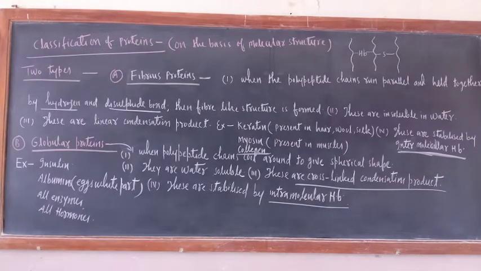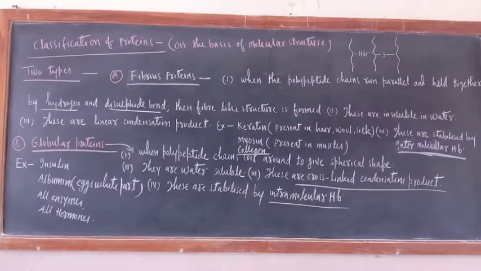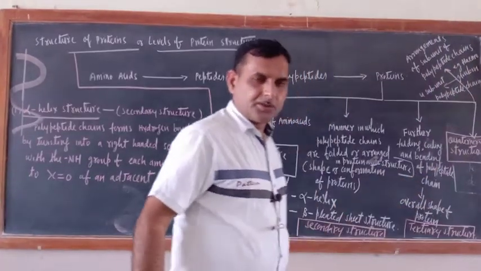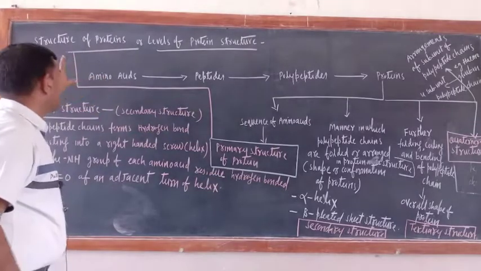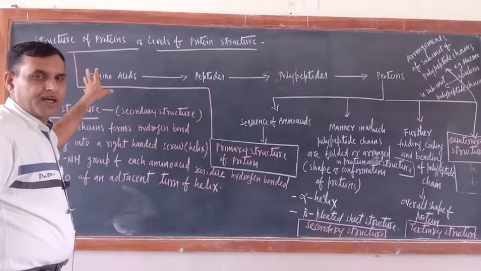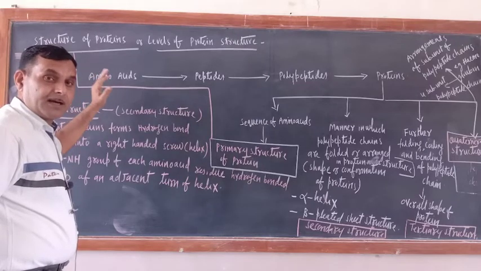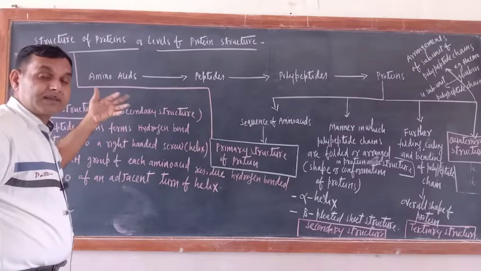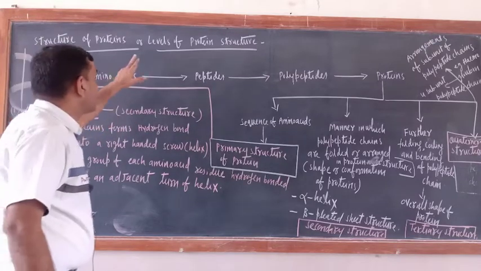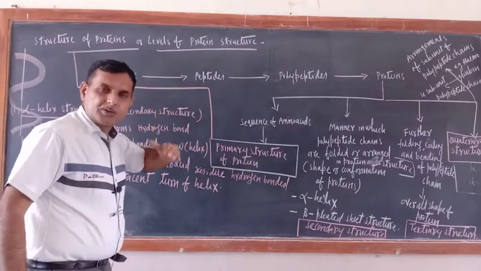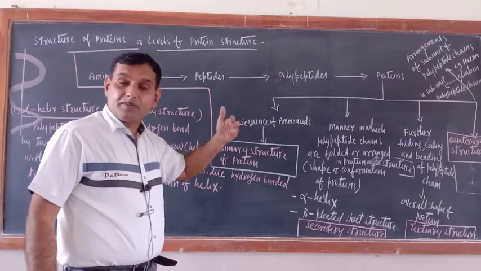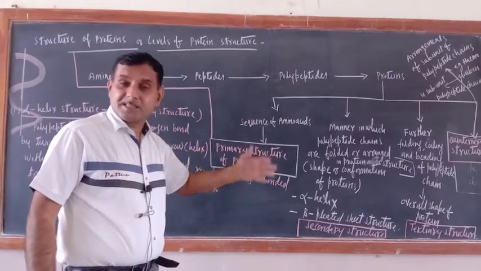Now structures of protein, that is the most important. Structures of protein, or levels of protein structure. You know that protein structure is very complex. That is why in a single level, or in one line or two lines, we can't explain the structure of protein. That is why I use the word levels of protein structure. There are different levels of protein structure, and in different levels we will study different kinds of things, their sequence, their arrangement.